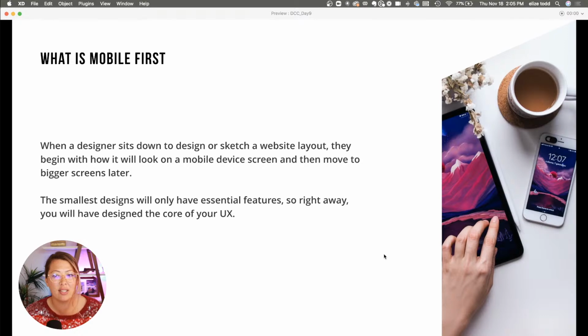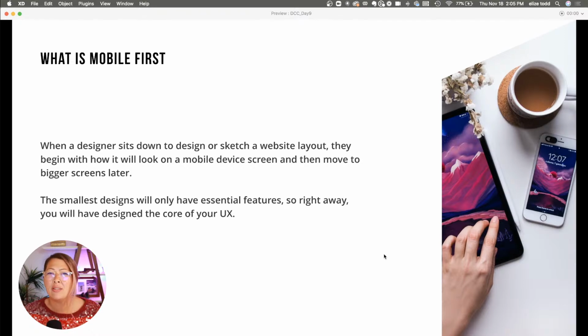What is mobile first? If this is the first time you've heard this, it's basically when a designer is going to begin designing on a mobile device and then designing for larger screens afterwards. So the smallest design, our mobile designs, have the essential features because we have to really limit ourselves to what we can fit in a mobile design.